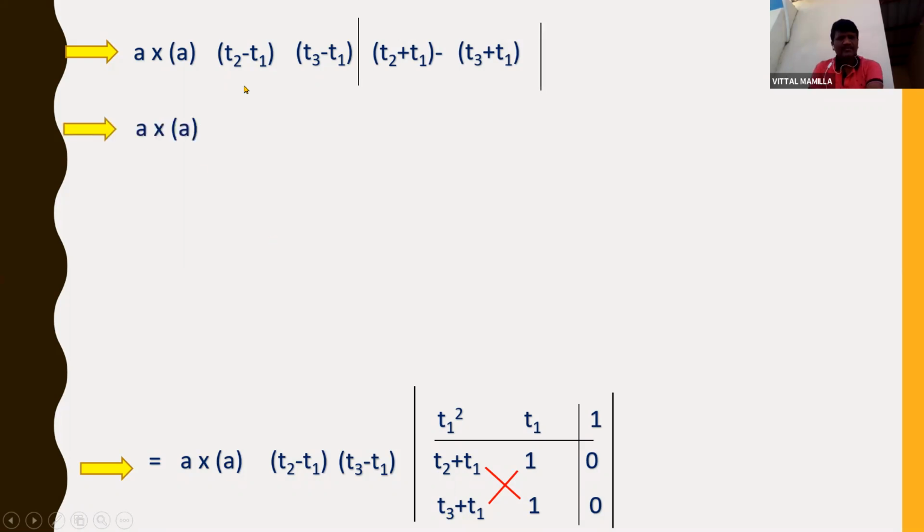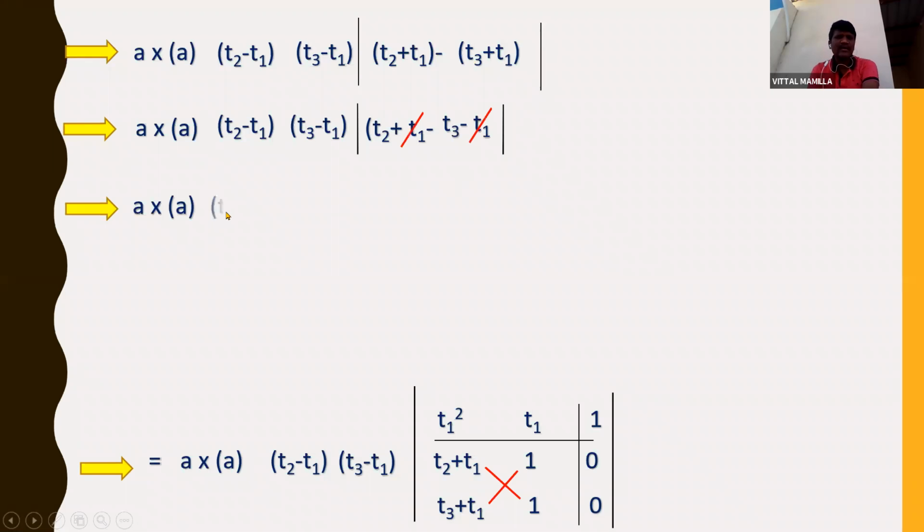A into A, T2 minus T1, T3 minus T1. Here, if I cancel T2 plus T1 minus T3 minus T1, T1 gets cancelled, remaining only T2 minus T3. So I can write A into A, T2 minus T1, T3 minus T1, mod T2 minus T3.